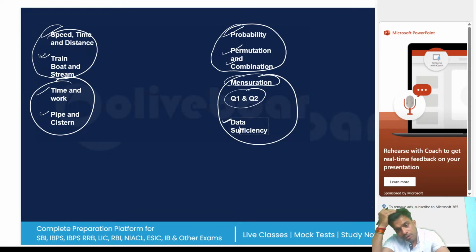Now, if anyone is having a problem, they can ask me. Okay, this is my quant analysis. This is my quant structure, that is how I am going to make you solve.